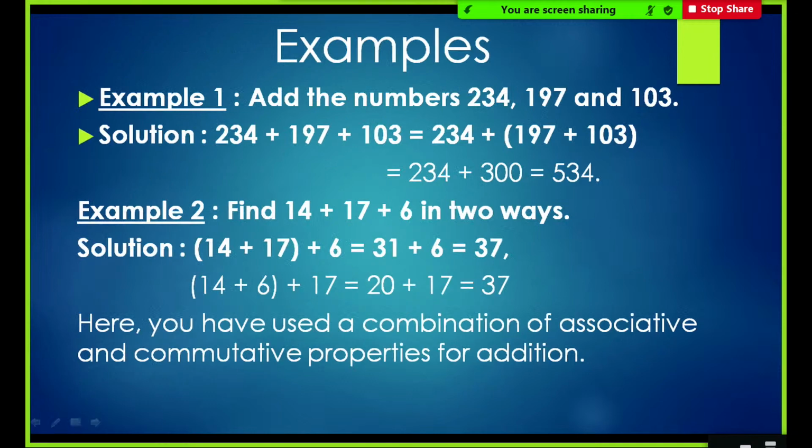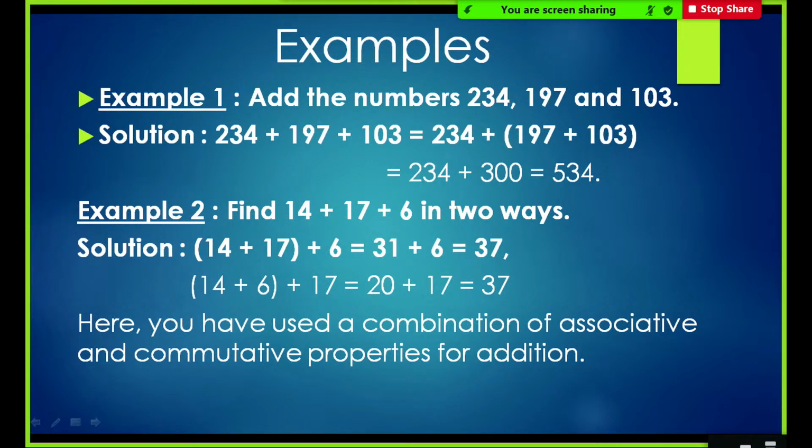Next, let us look into some examples here. Add the numbers 234, 197 and 103. We write 234 plus, within brackets, 197 plus 103. I find that 197 plus 103 gives 300. It is easy for me to add 300 to 234. It gives me 534, right? It is easy to add if I just club these numbers in this way.